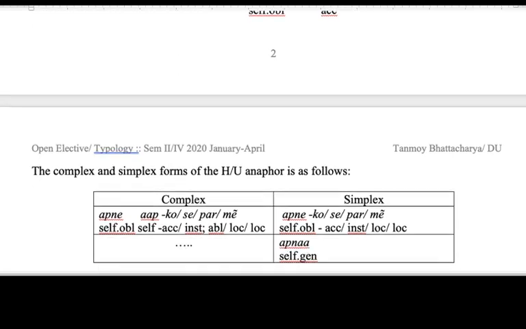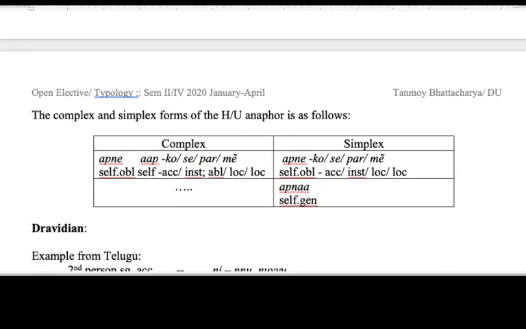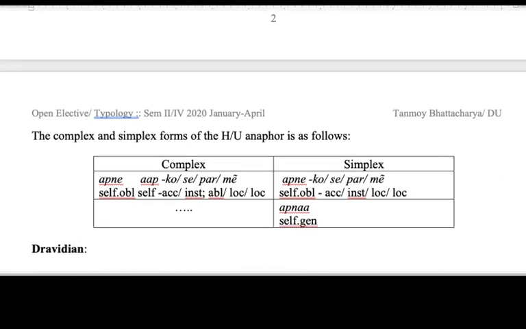Now let us look at the table of complex and simplex anaphor forms and possessive anaphor forms in Hindi. And in the complex form, we have apne aap, which is followed by a postposition, here shown as ko, se, par, me. That is accusative.